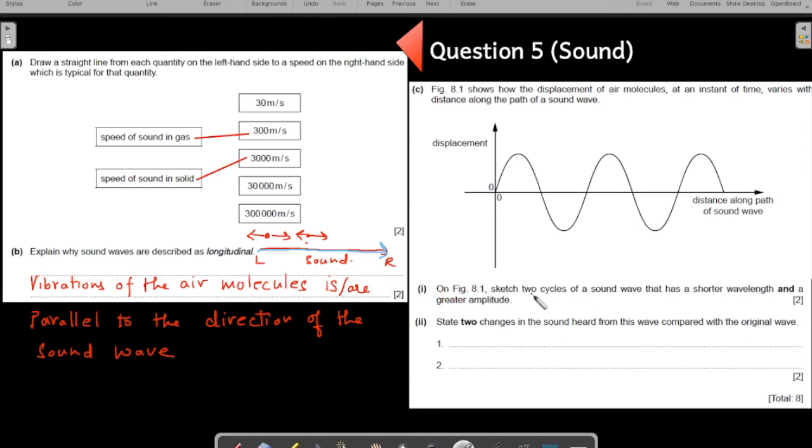So on this figure, sketch two cycles of the sound wave that has a shorter wavelength and a greater amplitude. Shorter wavelength, greater amplitude. Let us draw it, or let me use another color of a pen. Higher amplitude, shorter wavelength. Something like this.